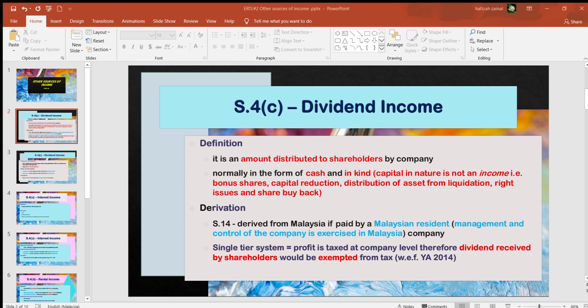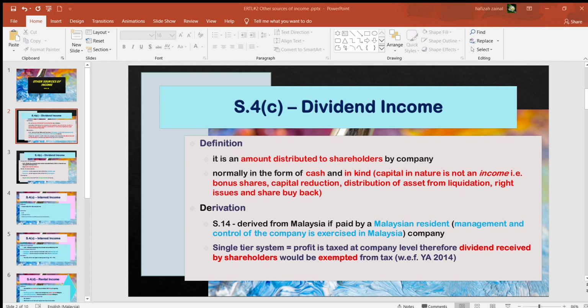Okay, the source of the dividend actually depends on the resident status of the company. Okay, so I repeat. Derivation of the dividend income depends on the resident status of the company. If the company is a Malaysian resident company, therefore that dividend is deemed to be derived from Malaysia. Okay, so how do we know that that company is a Malaysian resident? Normally, it is based on where the management and control of the company is exercised. If it is exercised in Malaysia, therefore normally it will be considered as a Malaysian resident company.